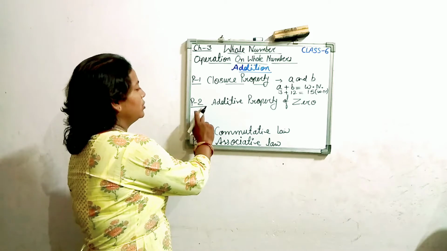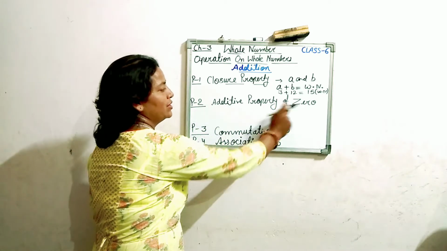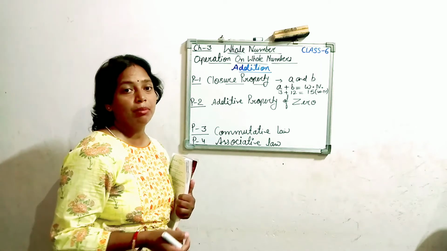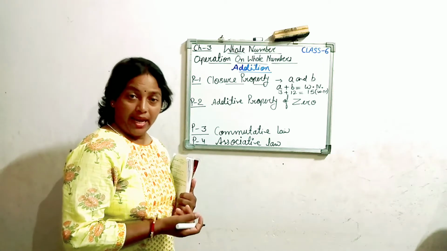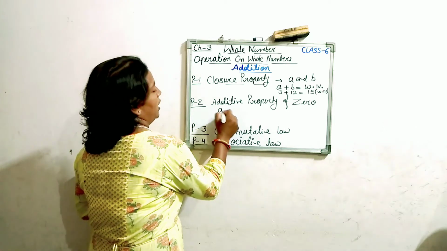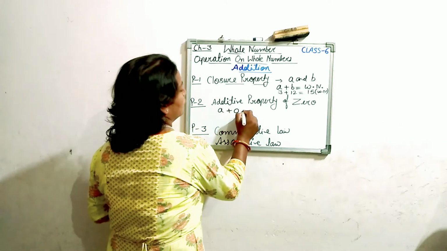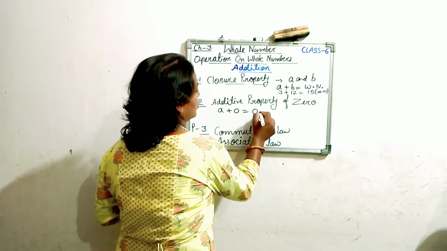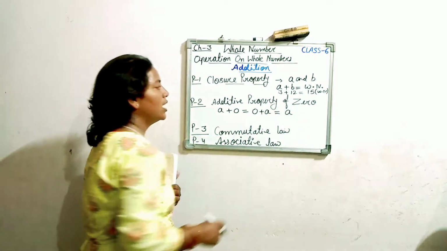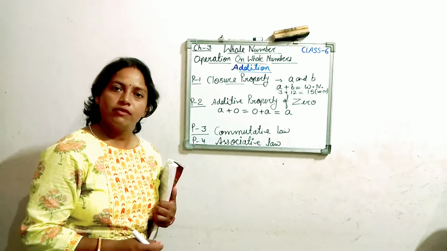Now property number 2, the additive property of 0. For any whole number a, a plus 0 will be equal to 0 plus a, which is equal to a. That is called the additive property of 0.